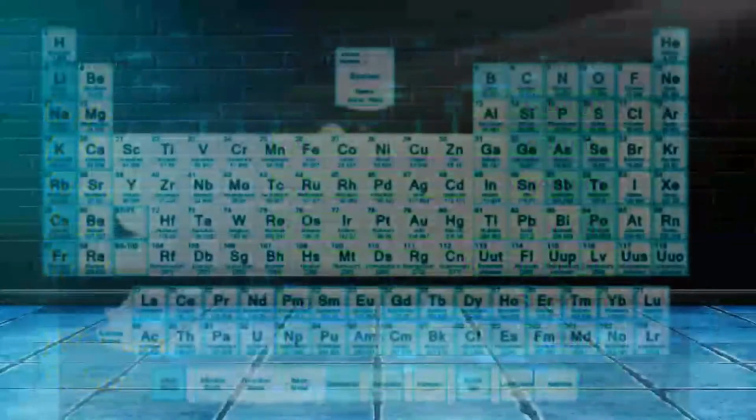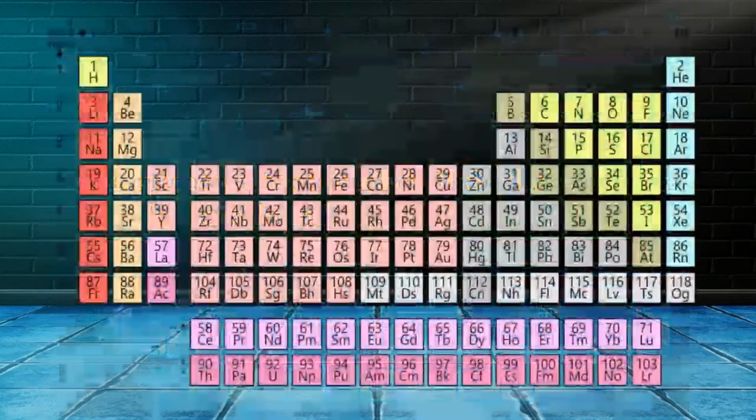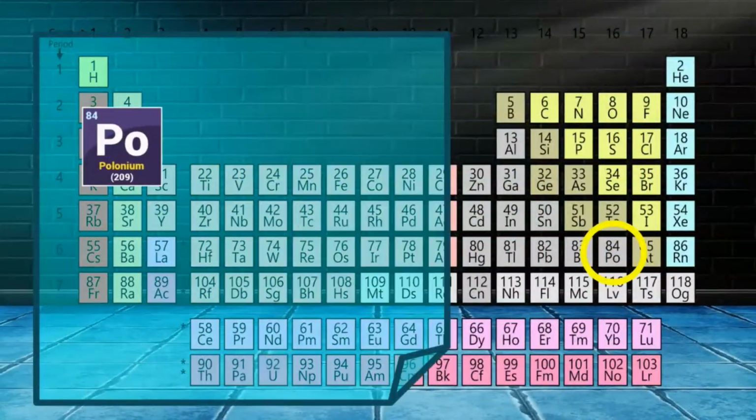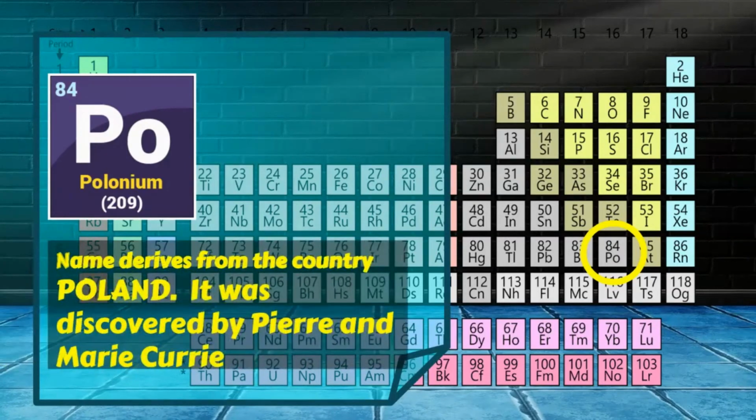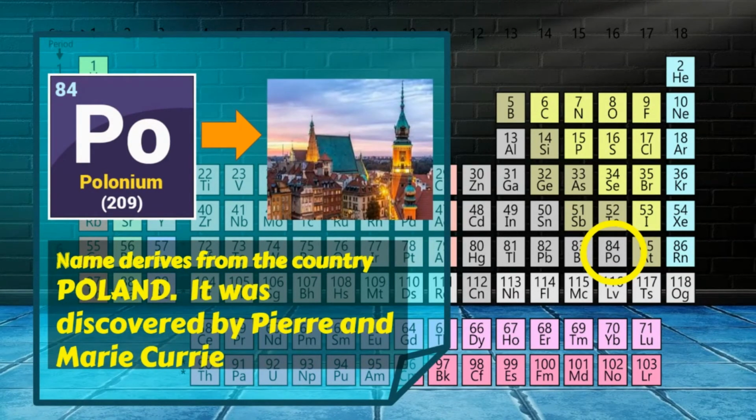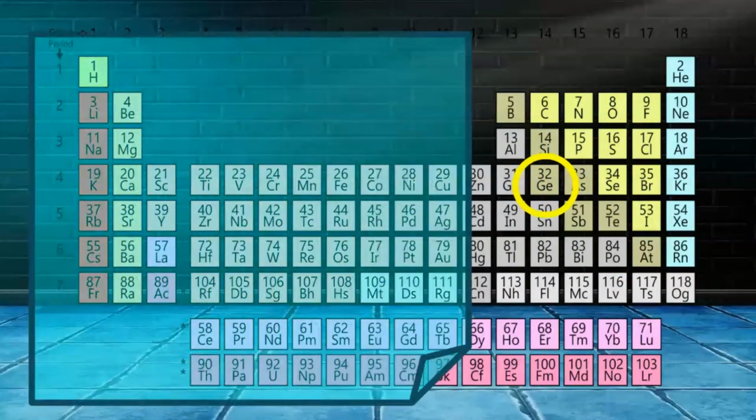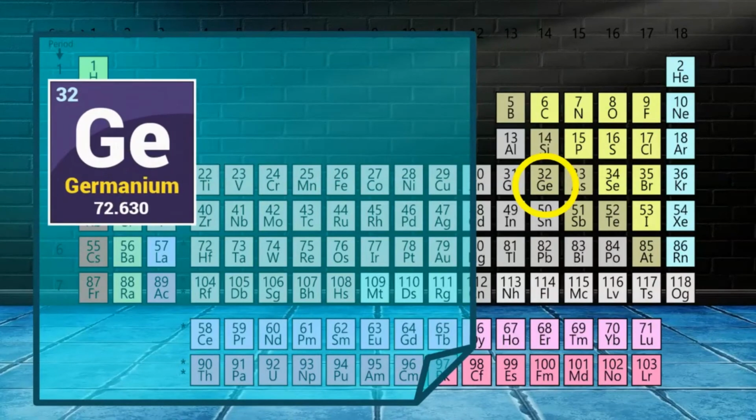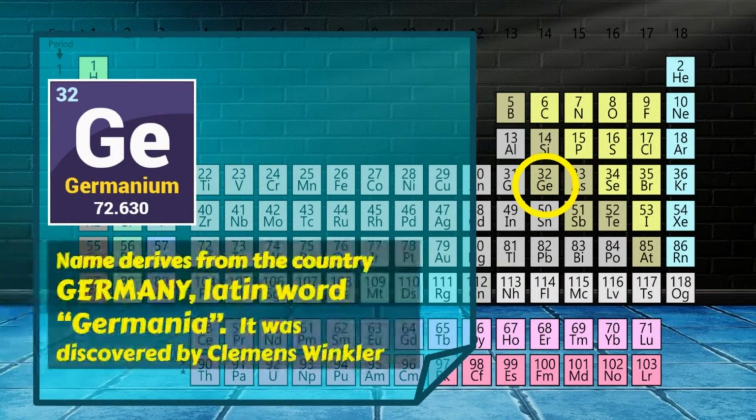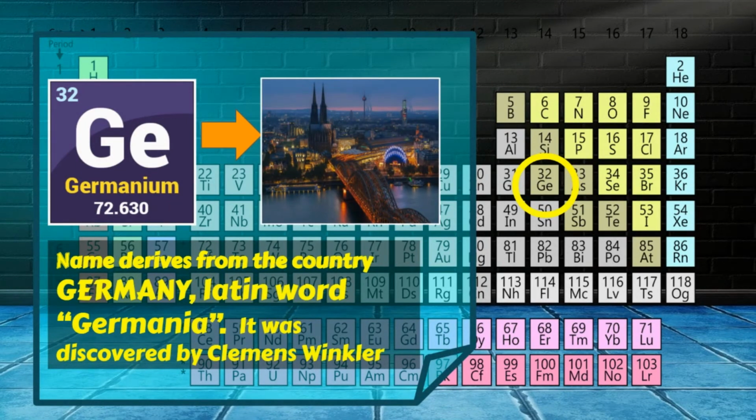Some elements are named after the places where they are found. For instance, polonium. It is named after the country Poland. It was discovered by Pierre and his wife Marie Curie. Next we have germanium. It was named after the country Germany, the Latin word of Germania. It was discovered by Clemens Winkler.